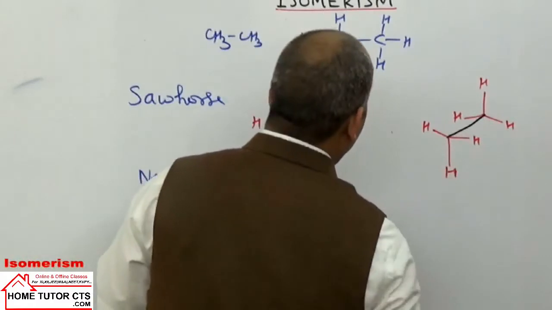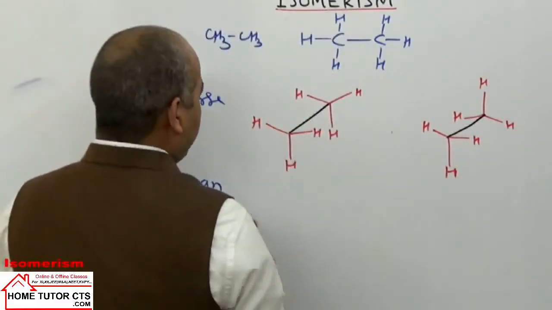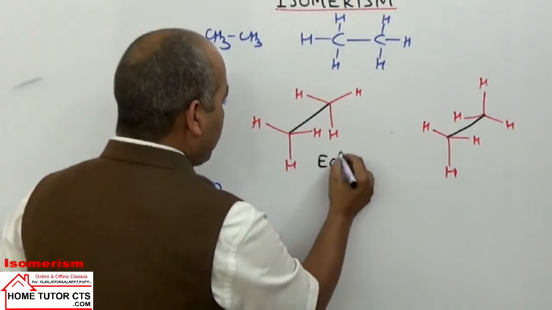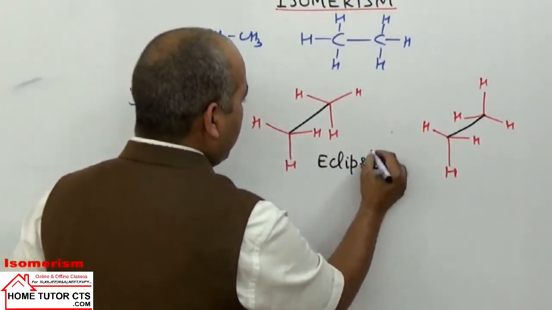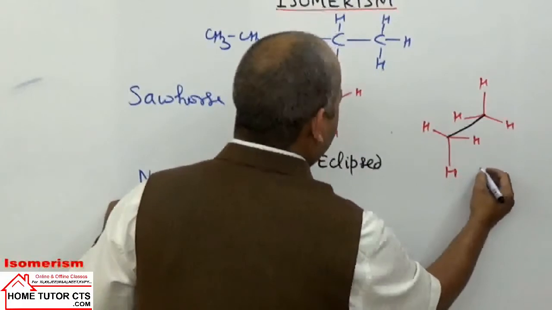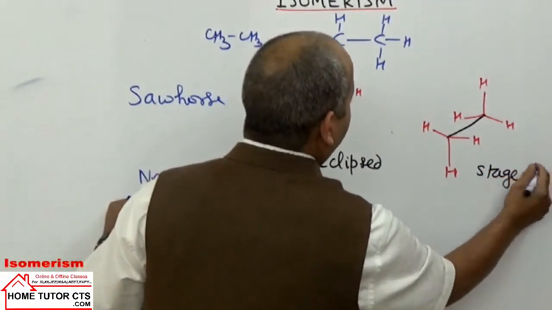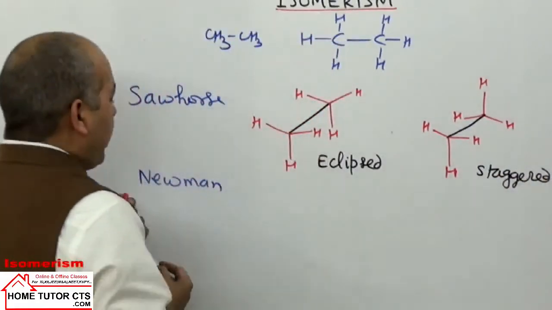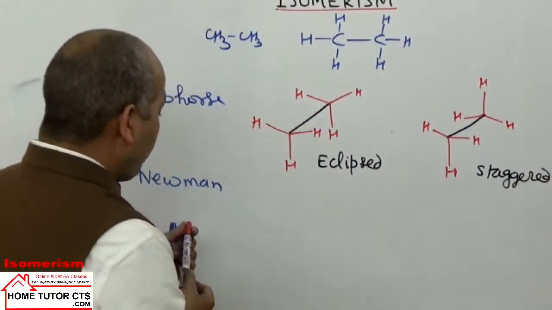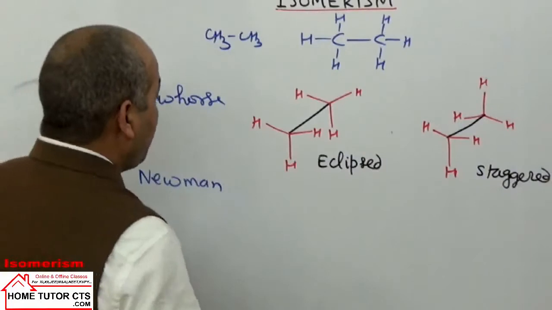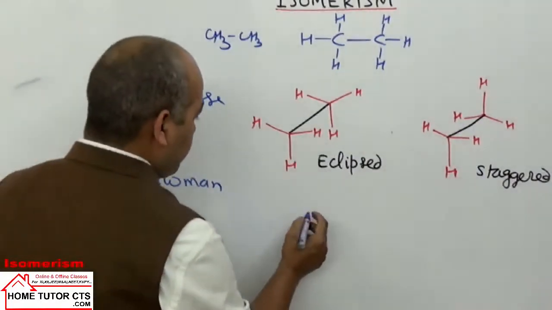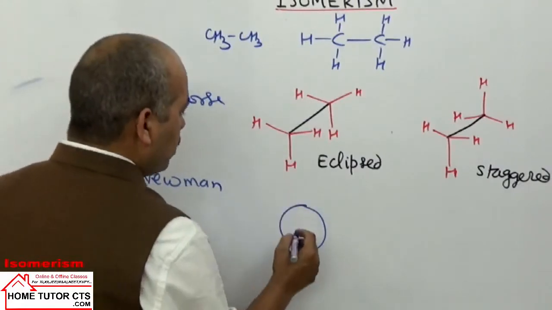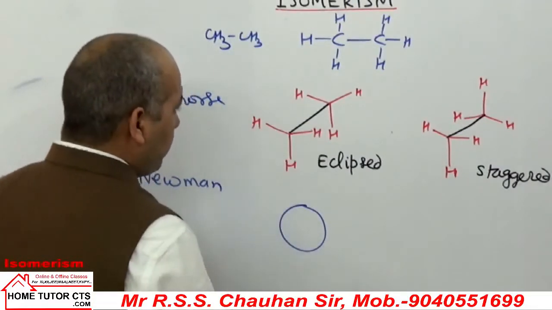You have two extreme cases. It is called the eclipsed conformation. It is called the staggered conformation. How do we draw this staggered and eclipsed? One more approach is there by using Newman projections. If I draw in this case Newman projections in the same arrangement here.